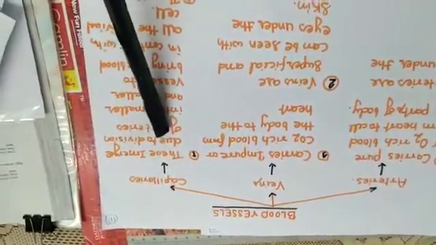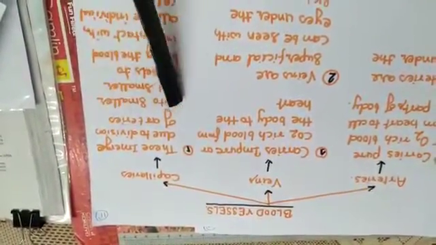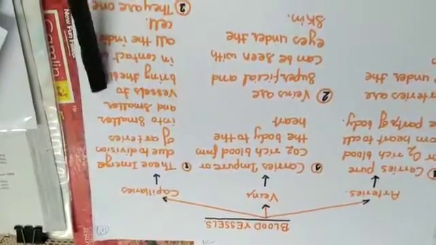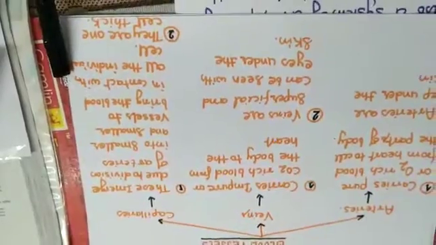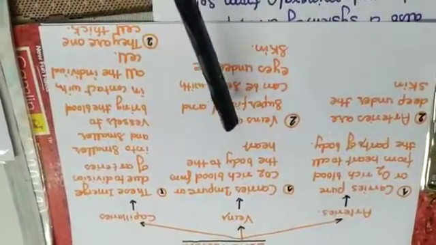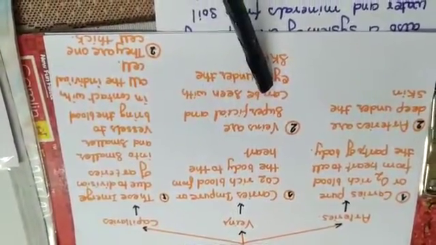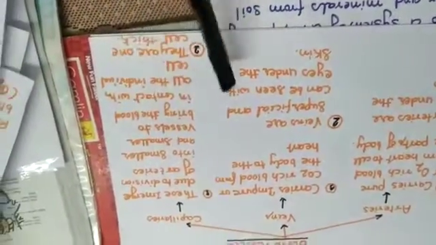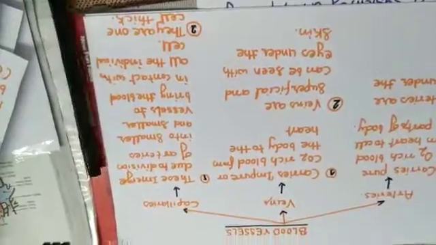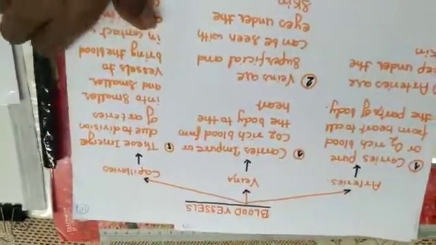Next, capillaries. These emerge due to division of arteries into smaller and smaller vessels to bring the blood in contact with all the individual cells. Now, veins are superficial and can be seen with the eyes under the skin. Capillaries are 1 cell thick. It means very fine.